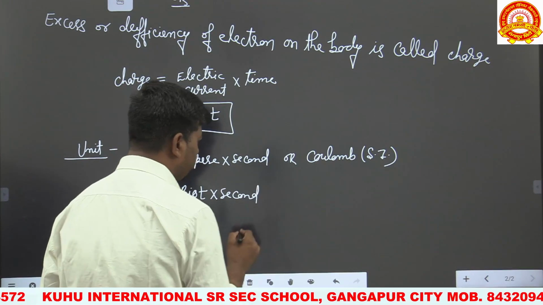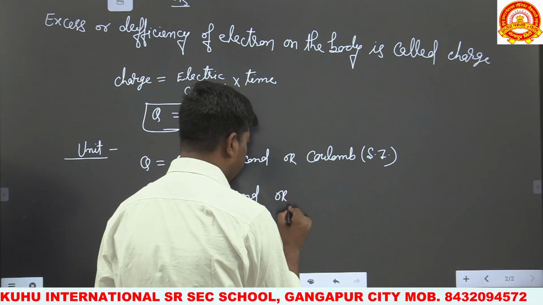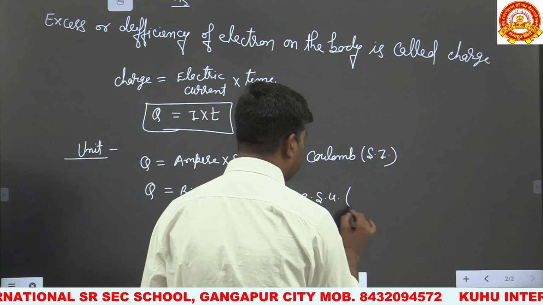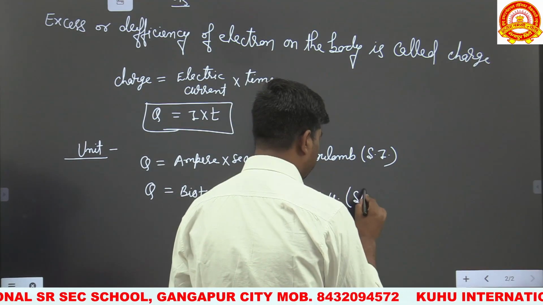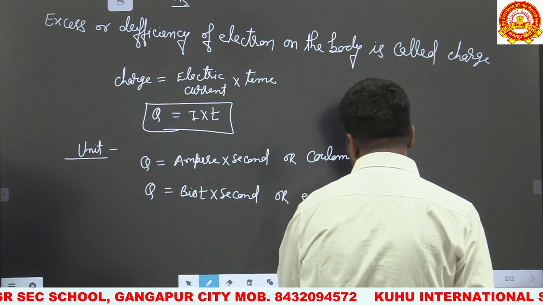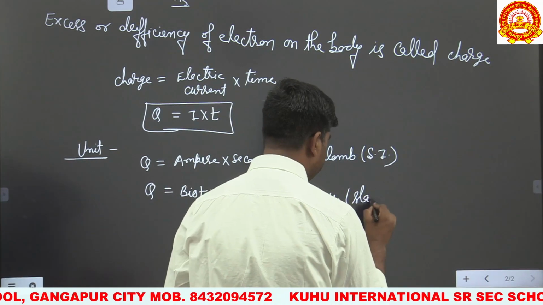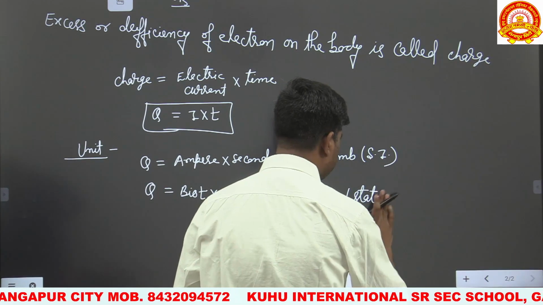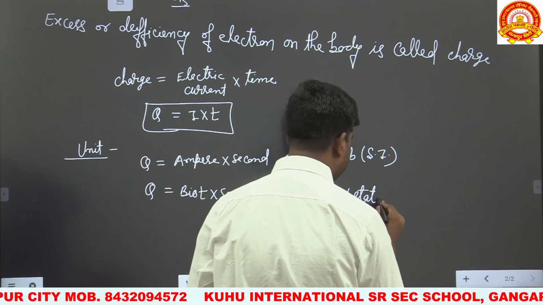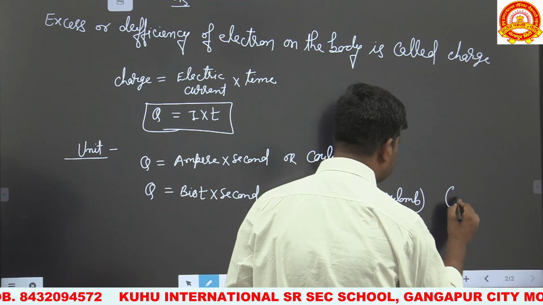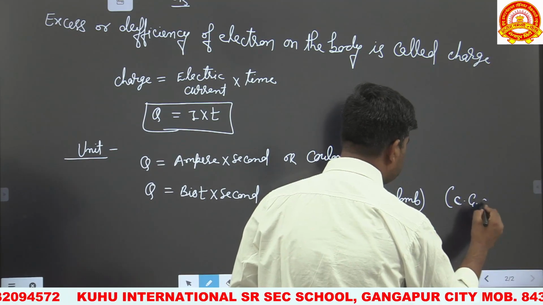So it is watt into second, called the electrostatic unit, or stat coulomb, in the CGS system.